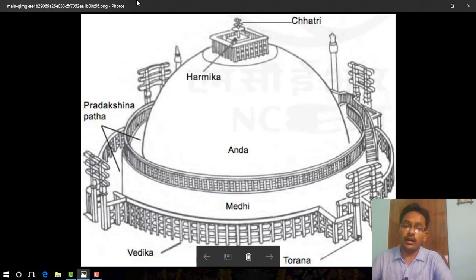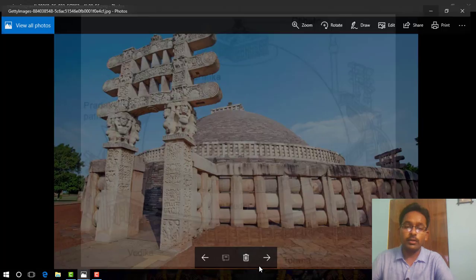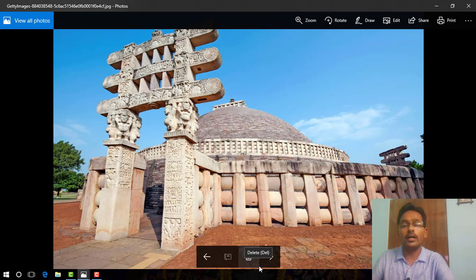In your book there are 2 important stupas discussed. First one is the Sanchi stupa. You can see this is the Sanchi stupa. The Sanchi stupa is located in Bhopal, and I have already discussed what was the contribution of Shah Jahan Begum for the preservation of the Sanchi stupa. Nowadays it is regarded as a World Heritage Site, and it was a very important place of Buddhism.